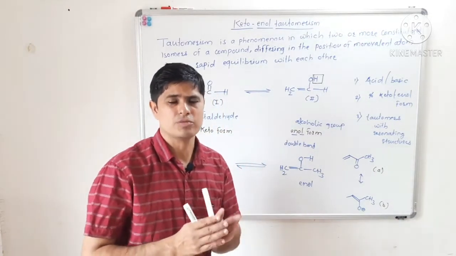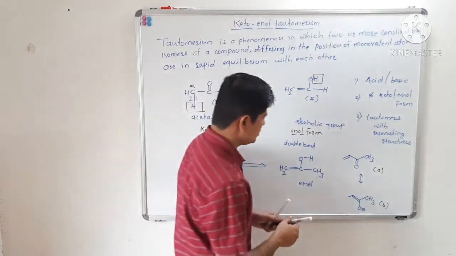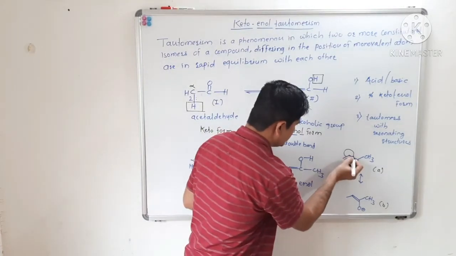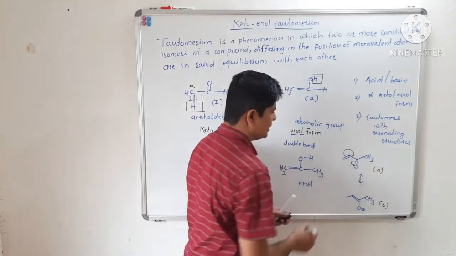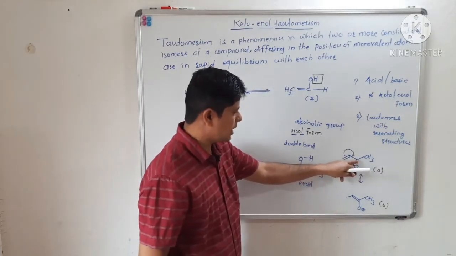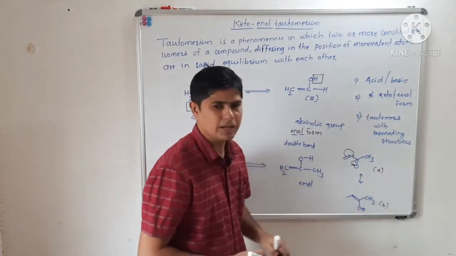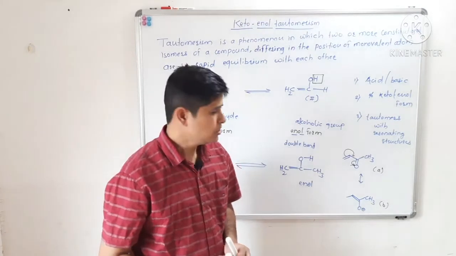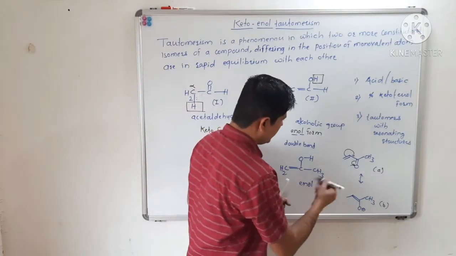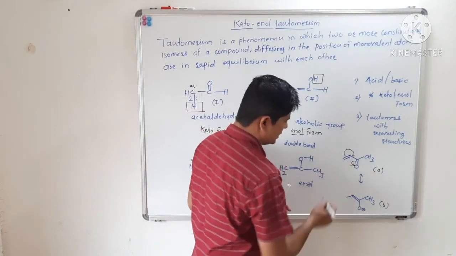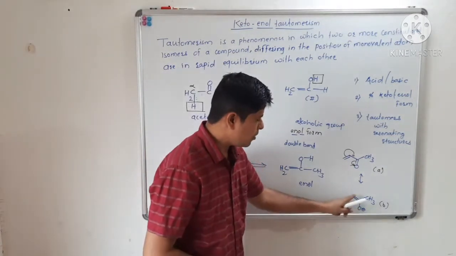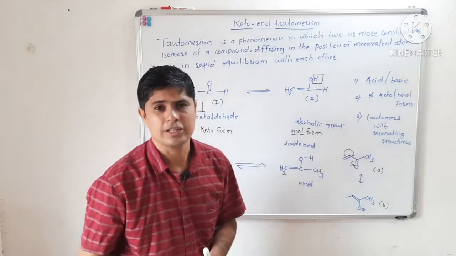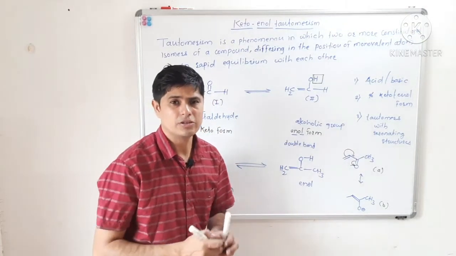See here there is movement of this pi bonding electron density, and again there is shifting of the carbonyl group pi bonding electron density over the electronegative oxygen atom, to form a new resonating form.